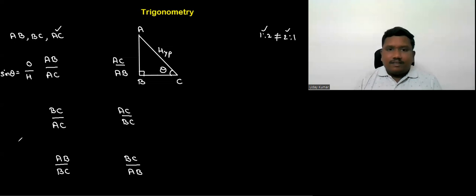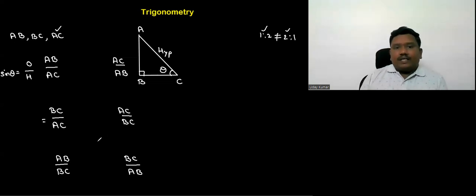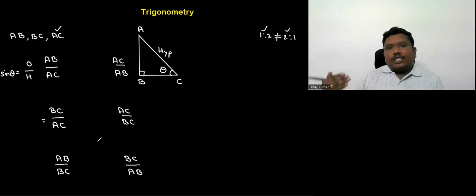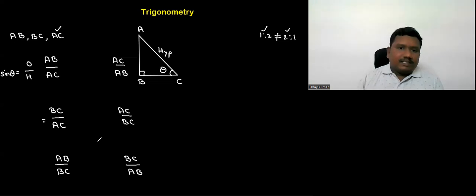The ratio of the opposite side to the hypotenuse, mathematicians named as sine theta. Okay. And BC by AC. If you observe, BC is the adjacent side to theta. Hypotenuse is hypotenuse only. That won't change. This AB and BC, according to the position of theta, AB is the opposite side, BC is the adjacent side. The side which is involved in forming theta is the adjacent side.